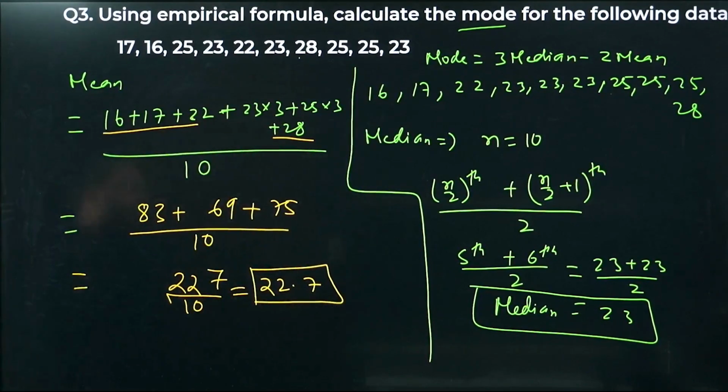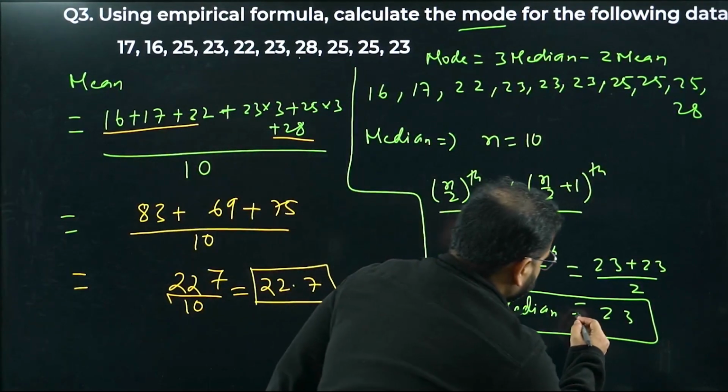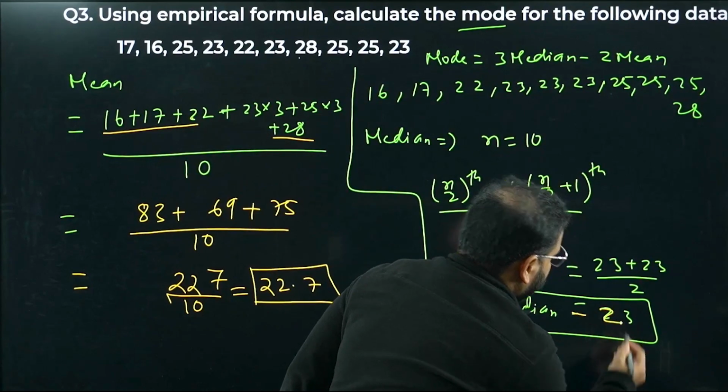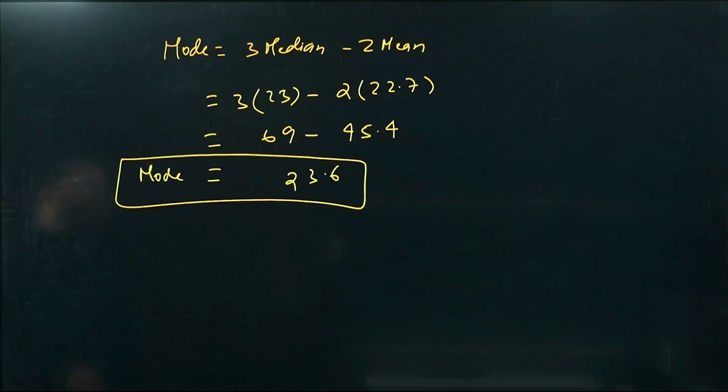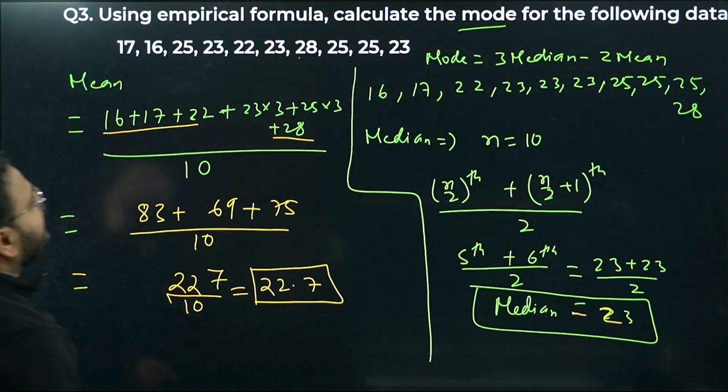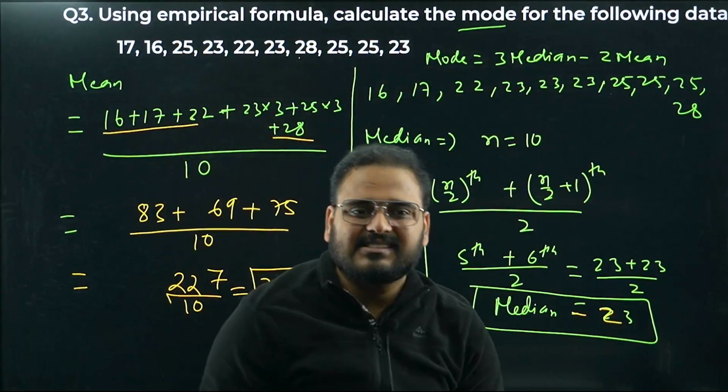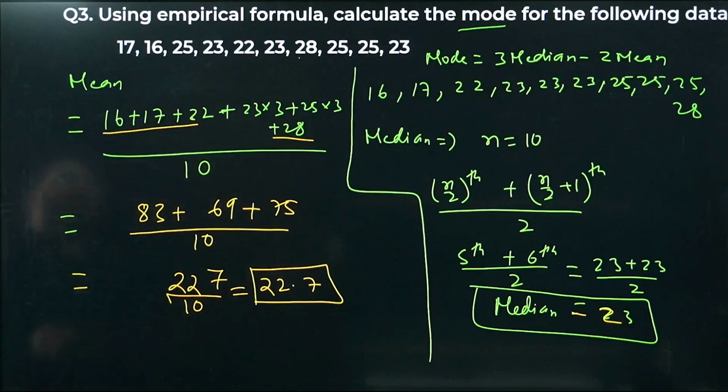Please check. I hope this is all visible to you. This is the median, right? 23. Have a look: 23, 22.7 and 23.6. Please cross check the values. I think this is an NCERT question. Not sure. Okay, so please have a look.